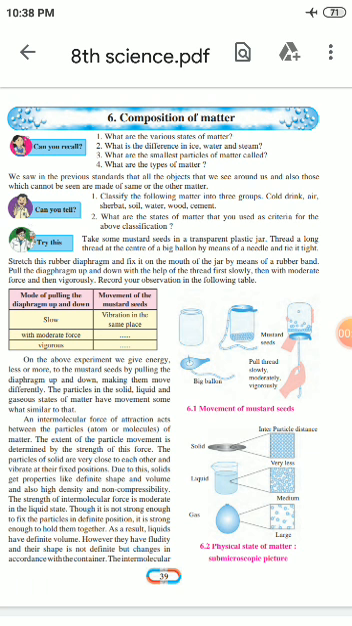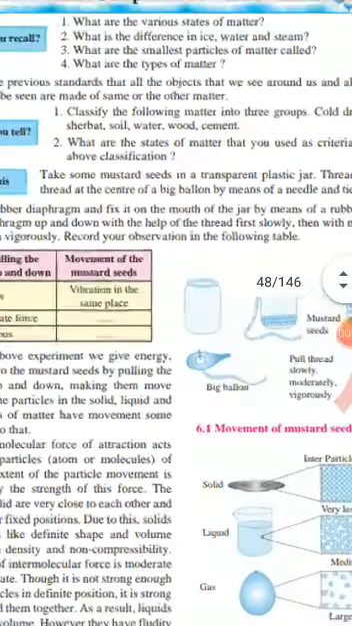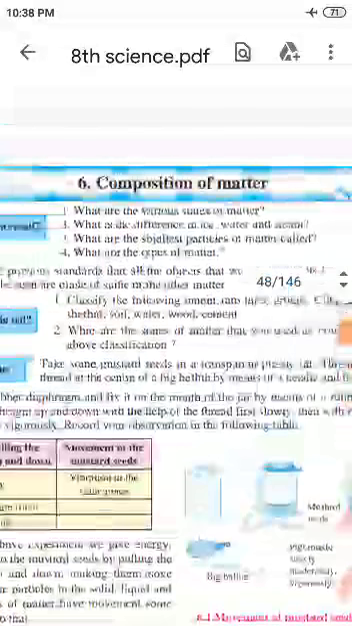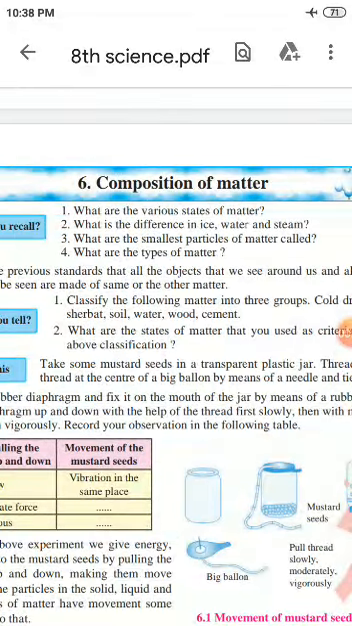I am Kumawat sir. Now start chapter number 6, Composition of Matter. Okay. Can you recall first, before it, first question: what are the various states of matter? Answer: the states of matter are solid, liquid and gases, in three states.